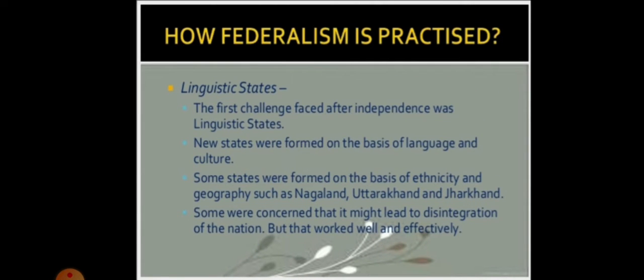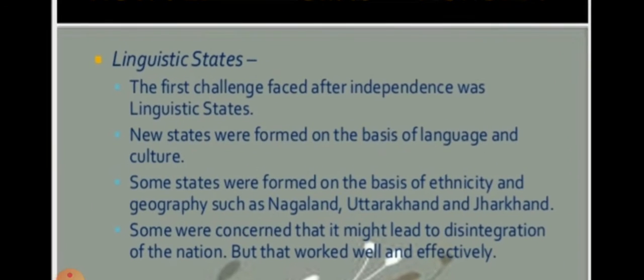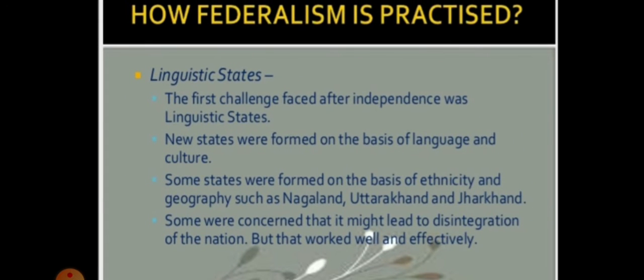After that, how federalism is practiced. So there can be another question: what are the 3 tests of federalism? The first test is linguistic states. The first challenge faced after independence was linguistic states. New states were formed on the basis of language and culture. Some states were formed on the basis of ethnicity and geography, like Nagaland, Uttarakhand and Jharkhand. Some were concerned that it might lead to disintegration of the nation, but they worked well and effectively.